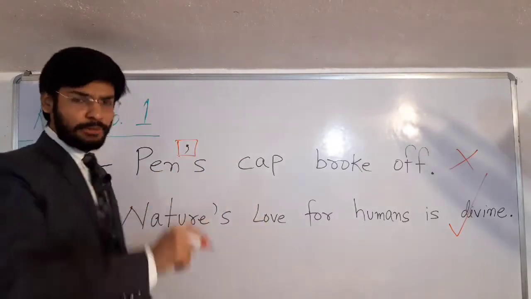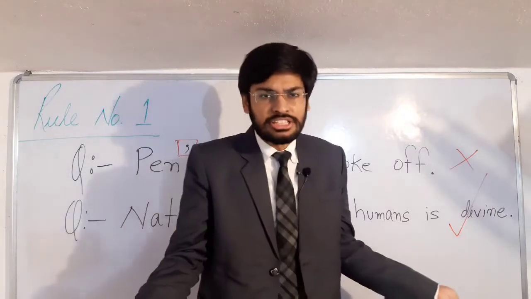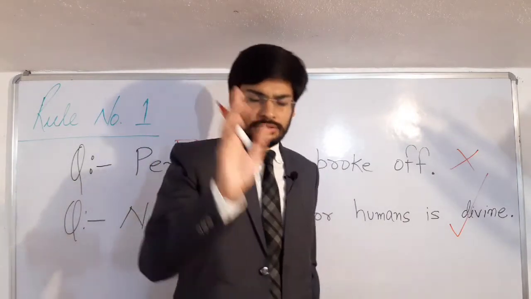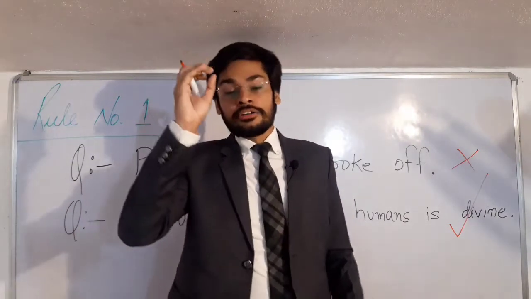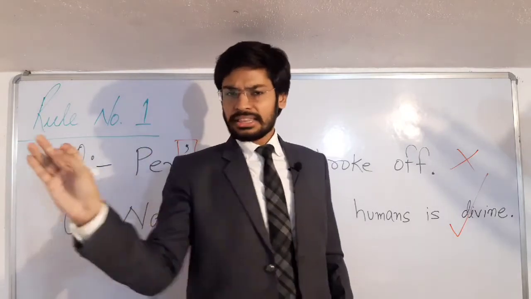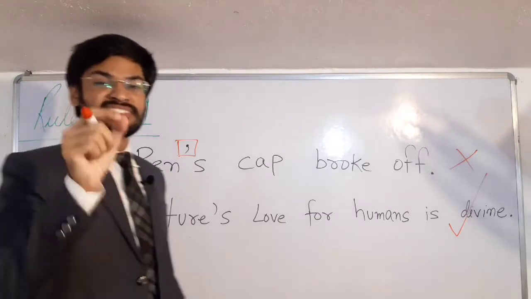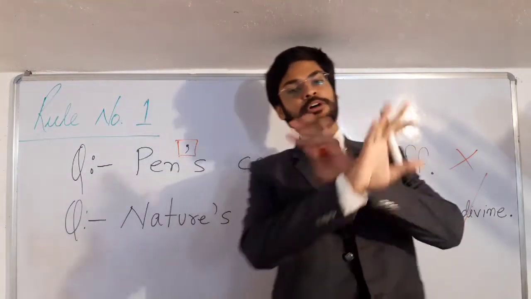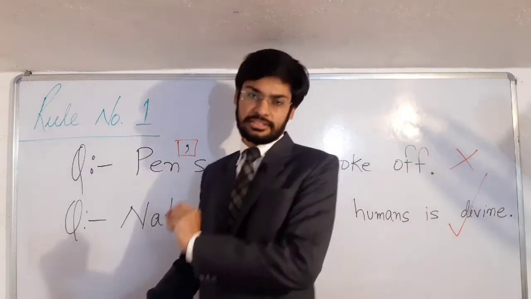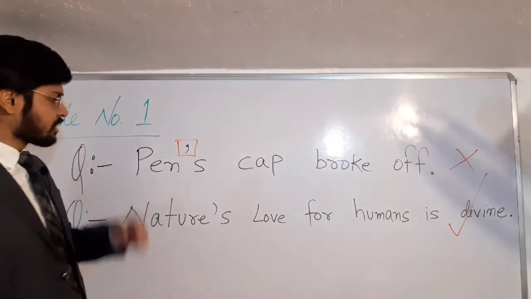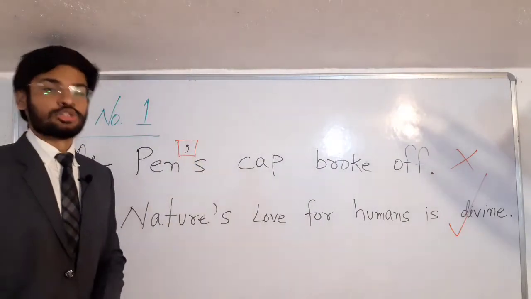So students, rule number one says, now you will say what is wrong in showing possessiveness. The rule says that we cannot use, हम इस्तेमाल नहीं कर सकते, we cannot use apostrophe S with non-living things. निर्जीव चीजों के साथ हम apostrophe S का इस्तेमाल नहीं कर सकते हैं. So student, that's why this sentence is wrong.